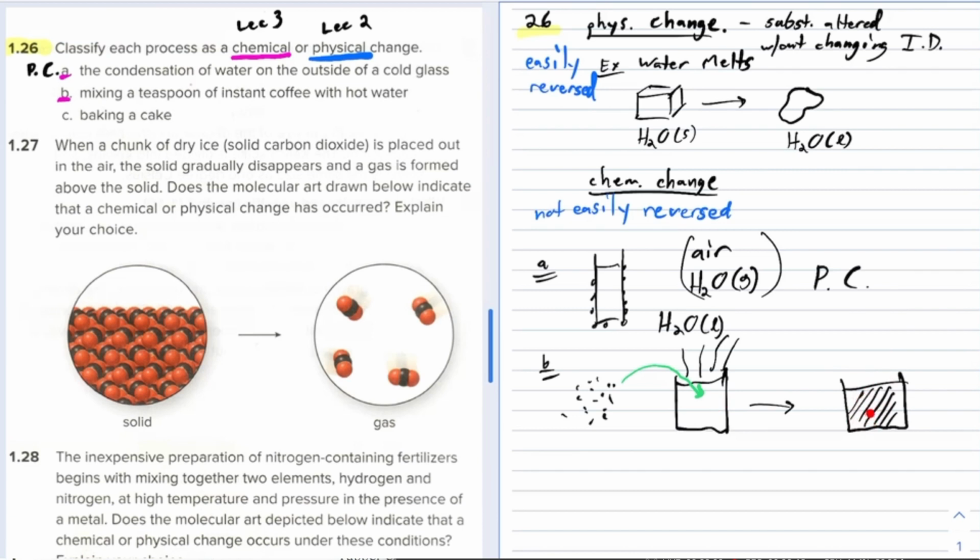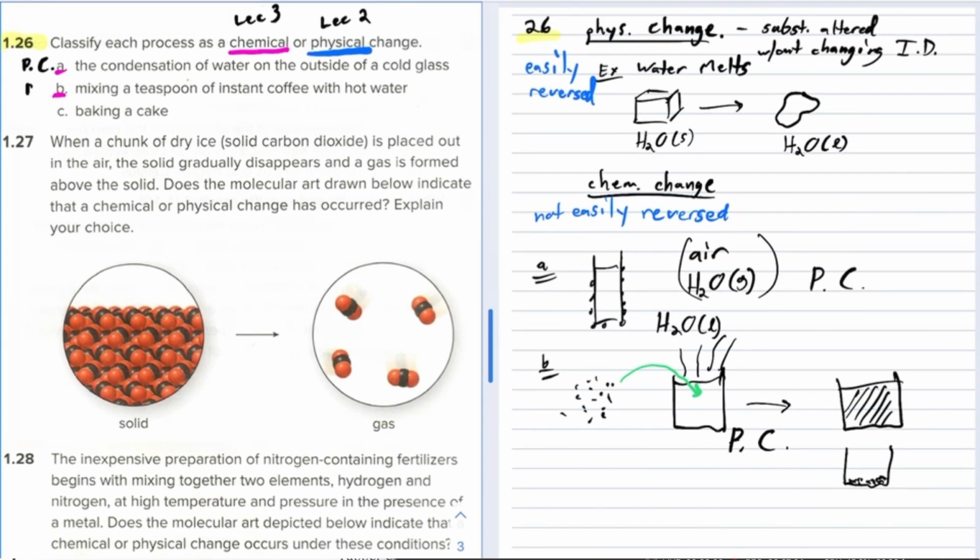So you can just set it out in the sun, and after many days, eventually the water will evaporate, or you can just boil the water off, and you'll see the coffee residue. If you let the water evaporate somehow, you'll see the coffee residue kind of sitting there at the bottom. So it's easily reversed. I would call this also a physical change. Okay, so you had coffee before it dissolved, and after it dissolves, it's still coffee in there, and you can recapture it. So physical change. Here, I'll put that over here on the left-hand side. Physical change.